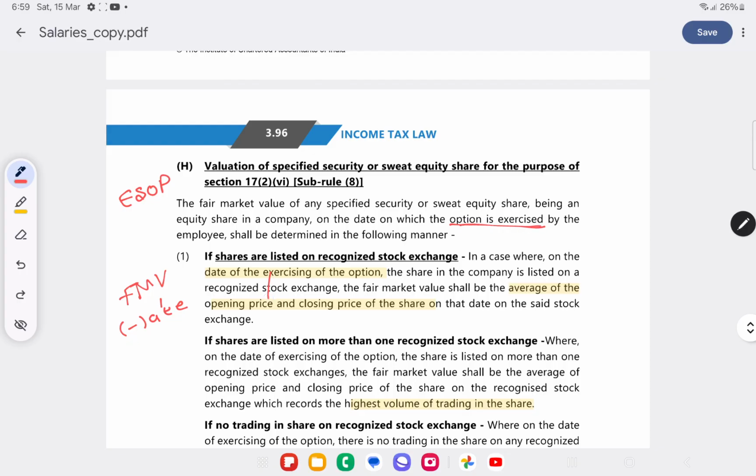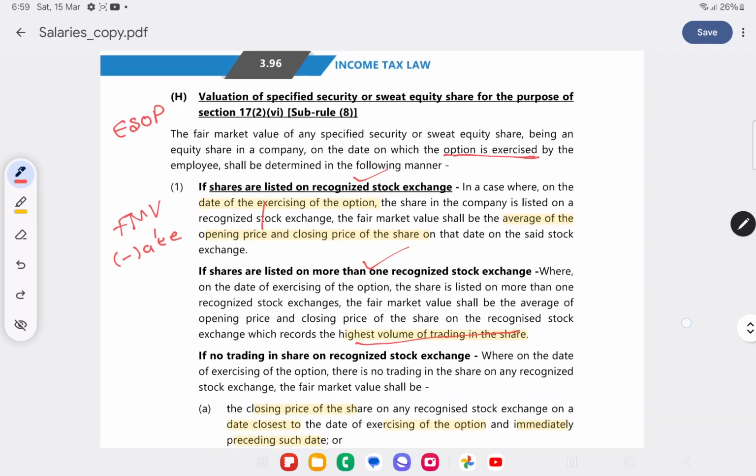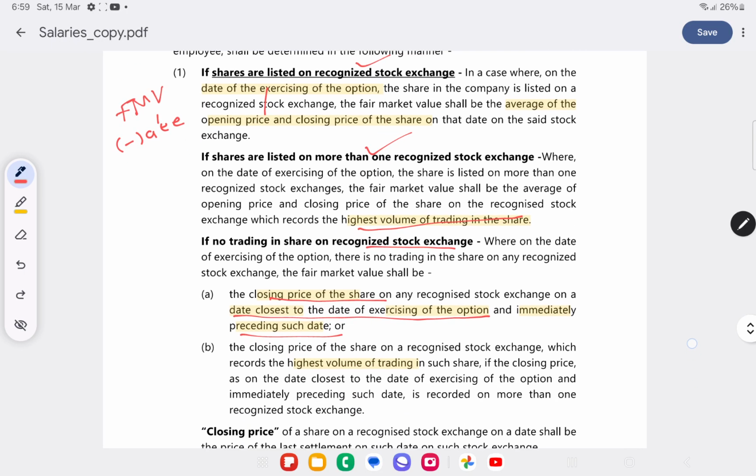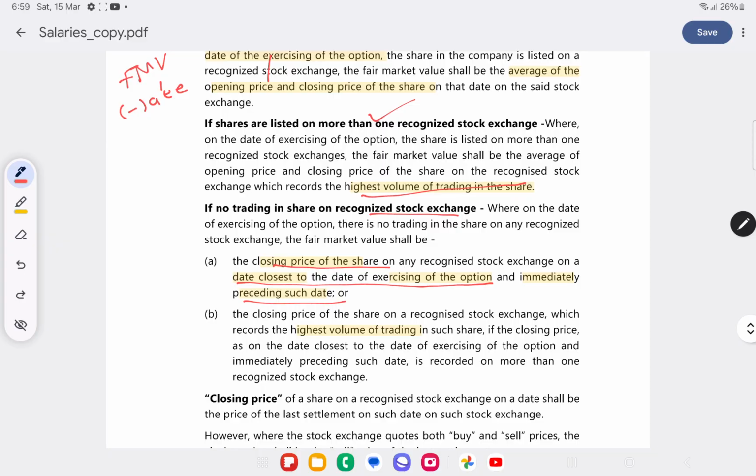How to determine fair market value? It is the average of opening and closing price of the shares if listed on a recognised stock exchange (RSE). If listed on more than one RSE, we should take the RSE which has the highest volume of trading. If there is no trading in the share on the listed RSE on the date of exercise of option, the closing price of the share on any RSE on a date closest to the date of exercising of option and immediately preceding such date will be taken. If it is listed on more than one RSE, the one where the highest volume of trading has happened will be taken.